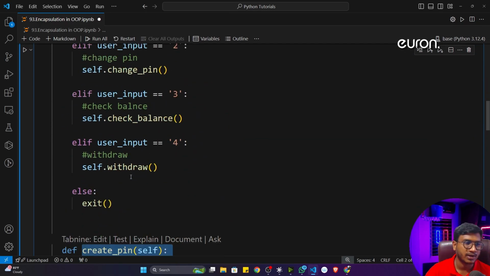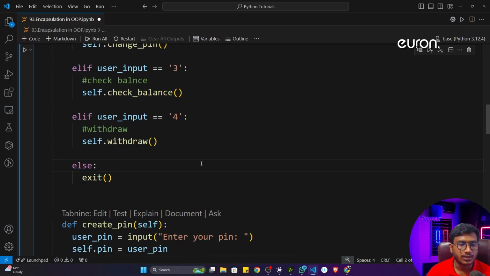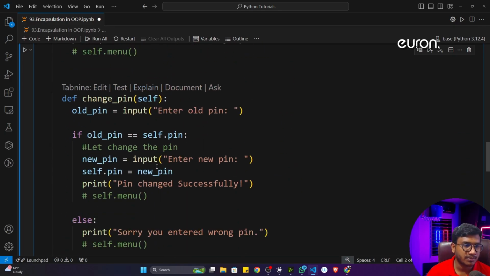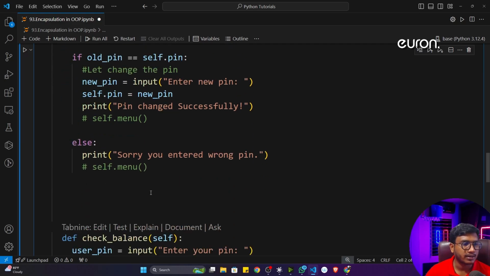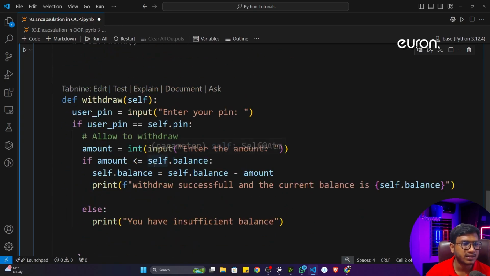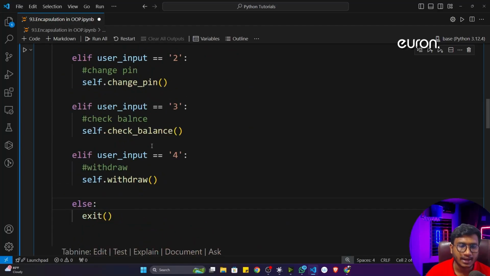I already showed you this demo, right? This class is already working fine. So here we can create the pin, we can change the balance, we can change the pin, right? We can also withdraw the money, we can check balance, everything we can perform with the help of this particular class. I think you remember.